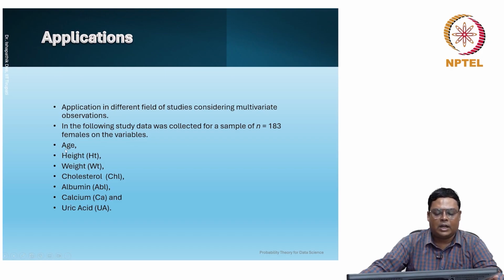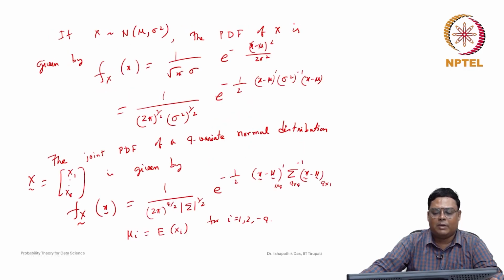But if you consider them together as a vector, they may not be independent, because age and height may be correlated, and weight and height are also related. Cholesterol and weight may also be related. So we cannot treat these as independent univariate random variables and just multiply them to find the multivariate density function. Because they are not independent, we need to consider correlated random variables, and in that case we need to use this multivariate normal distribution.